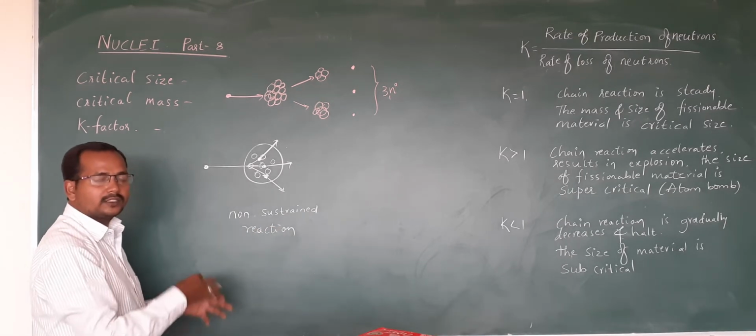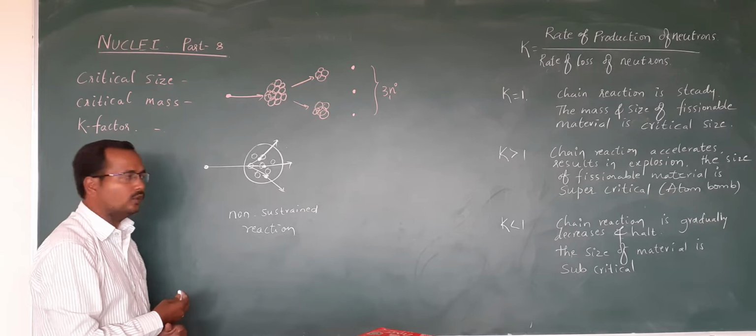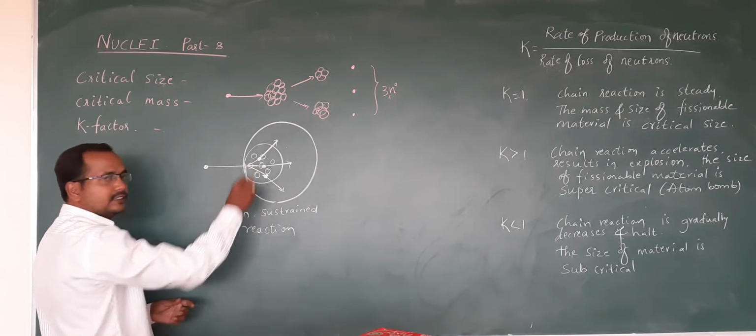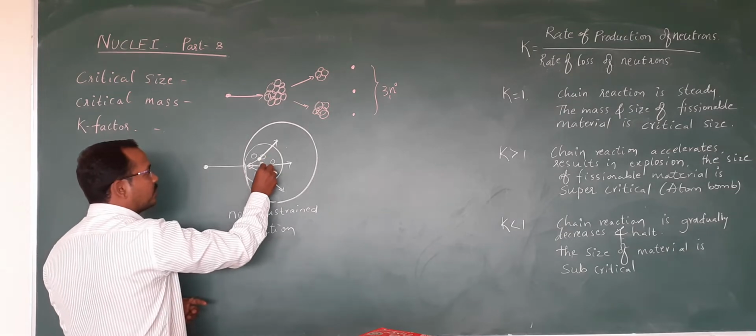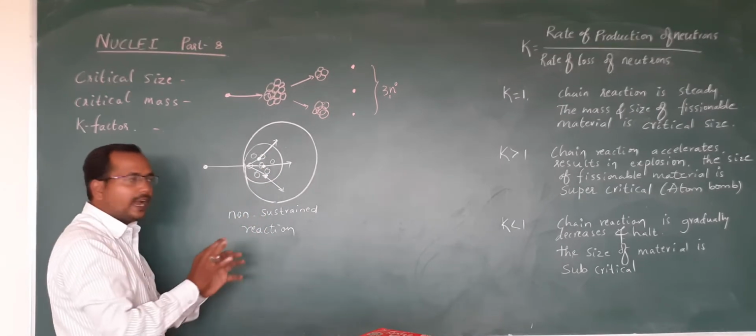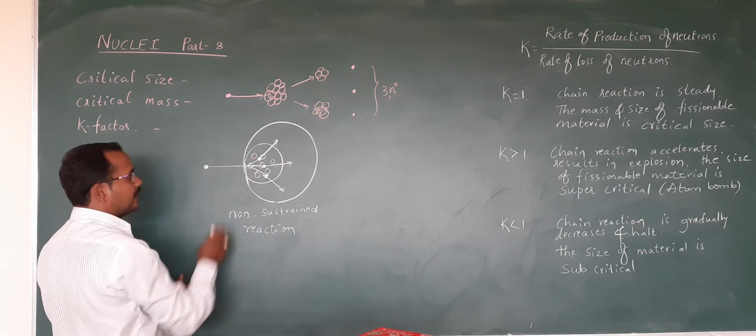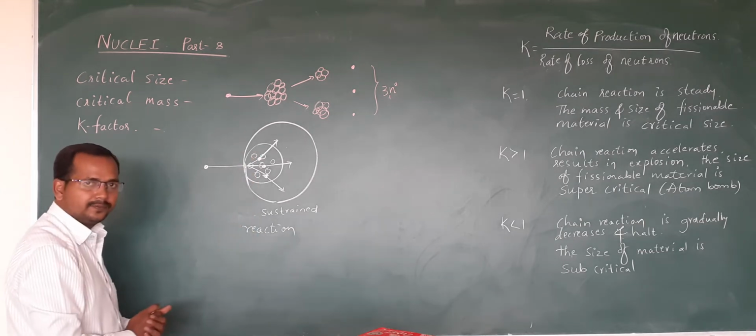But I want a sustained reaction. That's what I have to do. Then I increase the size of the fissionable material such that these fast moving neutrons slow down and produce nuclear fission. At that time, the same reaction is now sustained.